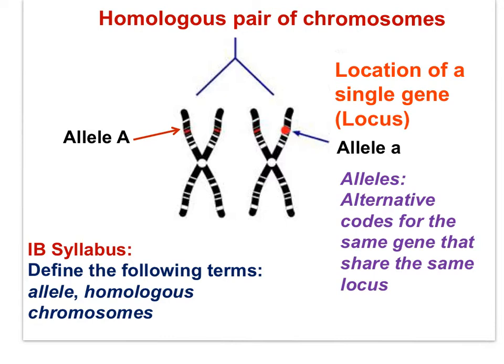The codes for the gene are located at the exact same location known as the locus on the chromosomes. Alternative codes for the same gene are known as alleles. We inherit an allele for every gene from our father and an allele for every gene from our mother. But the 2 alleles for a gene that we inherit from our mother and father are not necessarily identical. They could be, but they're not necessarily identical. Alleles are alternative codes for the same gene that share the same locus, in other words, the same location on the chromosome.